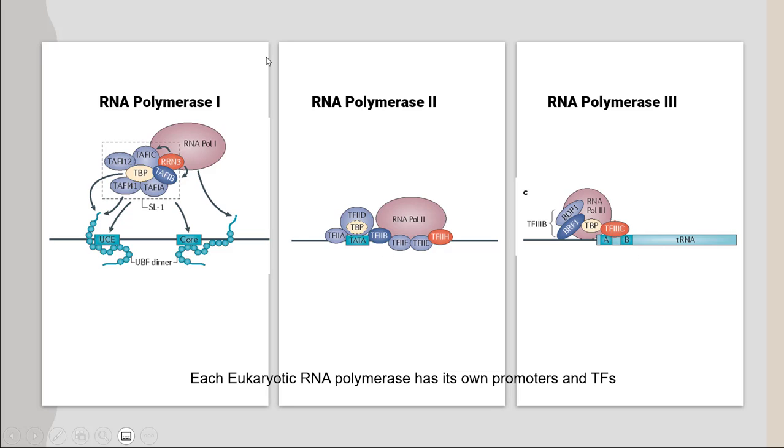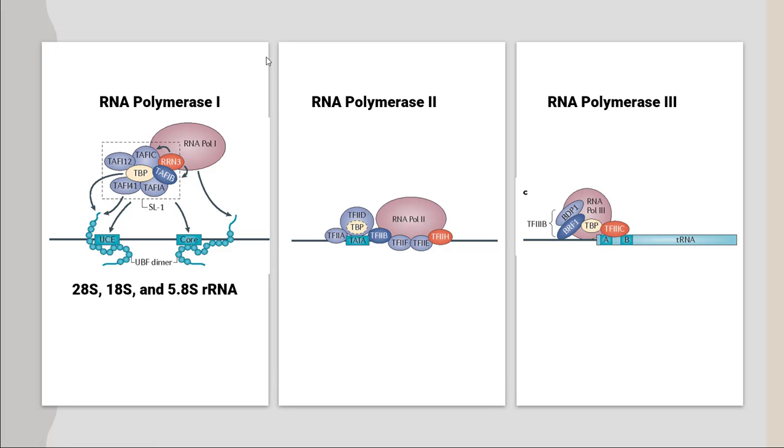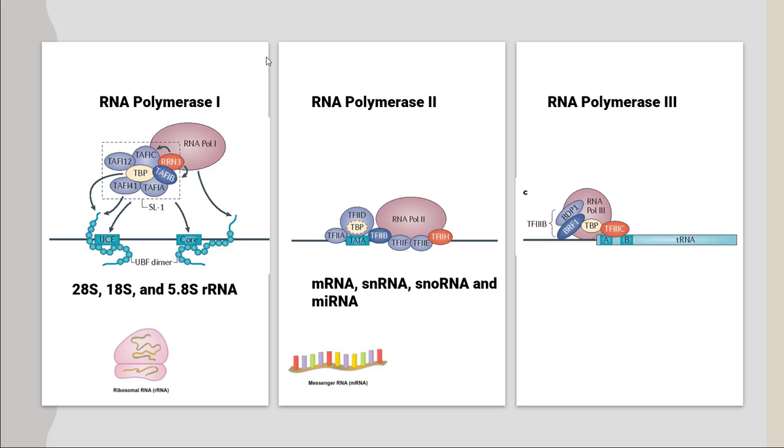Now RNA polymerase 1 transcribes 28S, 18S, and 5.8S ribosomal RNA. RNA polymerase 2 transcribes messenger RNA, small nuclear RNA, small nucleolar RNA, and microRNA.